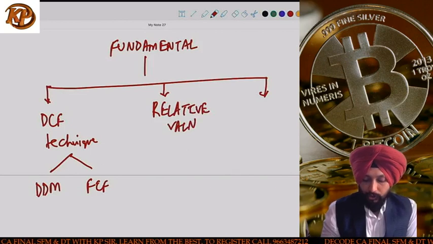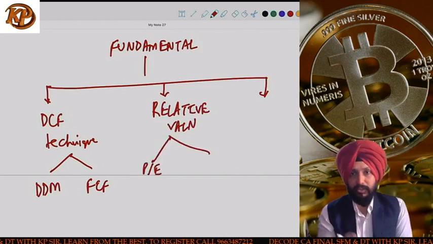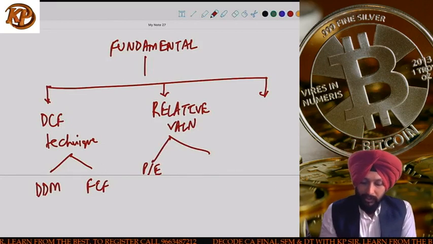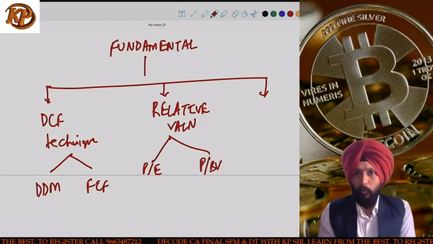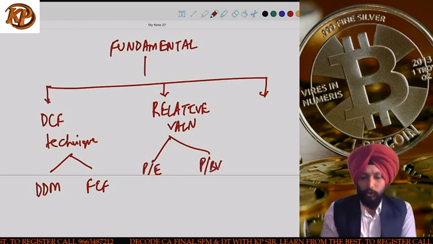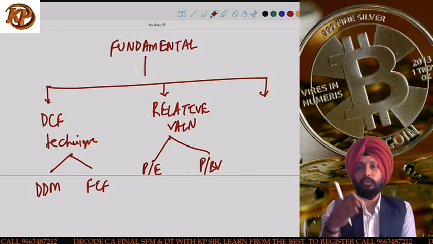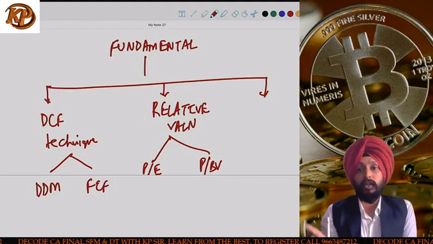In relative valuation, we use multiples. Primarily, we use the multiple which is the PE ratio, to compare which stock is underpriced and which stock is overpriced. I'll talk a little bit about it. And we use other price multiples like price to book value, price to sales, price to cash flow. These are used, and then based on the relative analysis, we see whether the stock at its current price is looking underpriced when compared to other stocks from the industry.